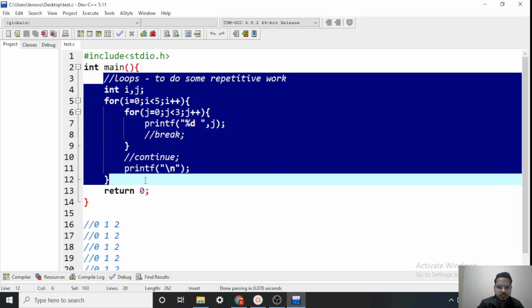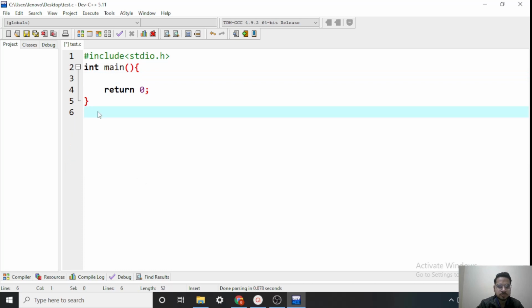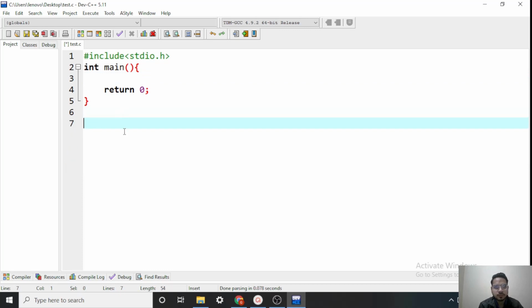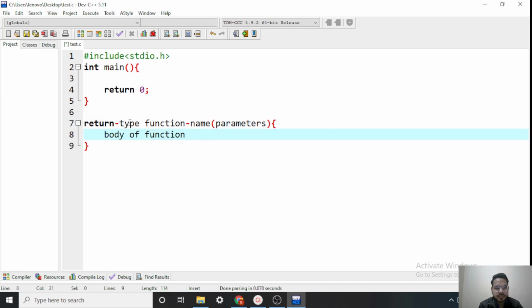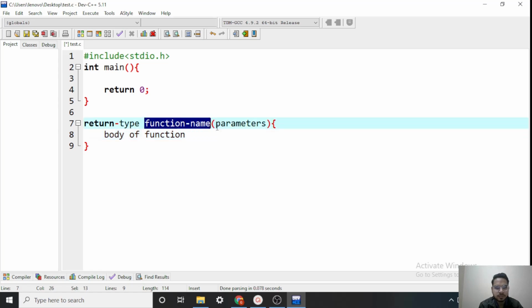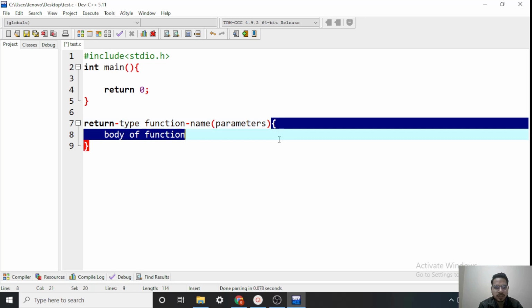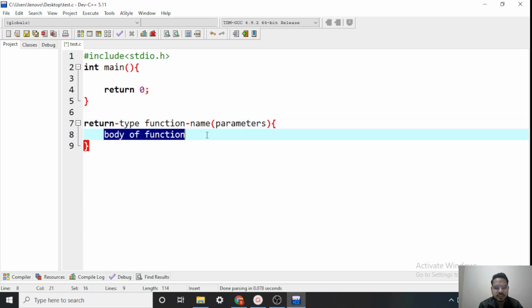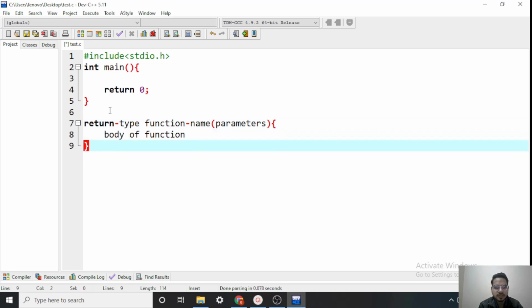Now the syntax of defining a function is something like this. First we write the return type, that is, what type of value this function will return. Then we have the function name, we can give any name. Then we have the parenthesis, inside which we can have parameters, we will talk about parameters. Then as usual we will have curly braces, and whatever we write inside these curly braces will be the body of my function.